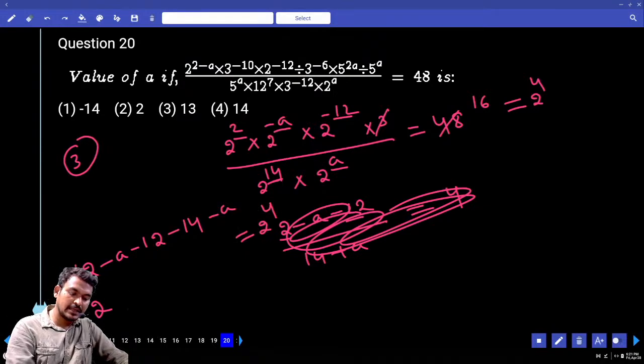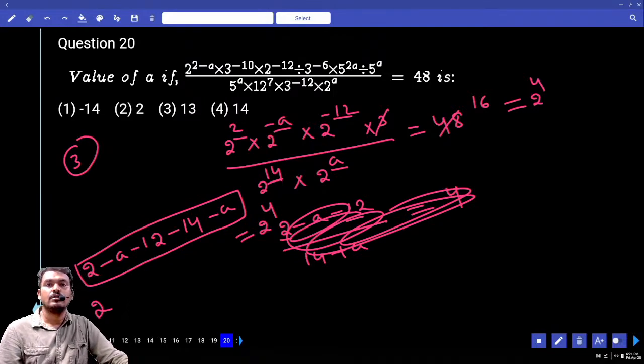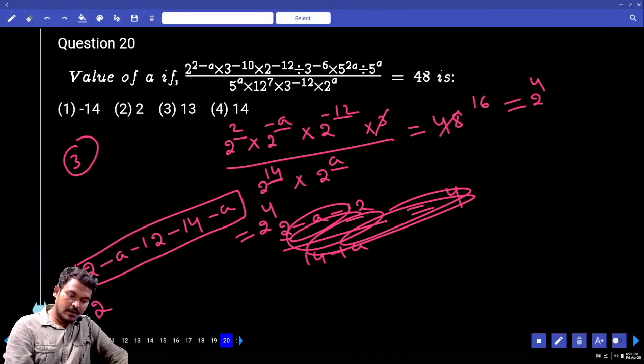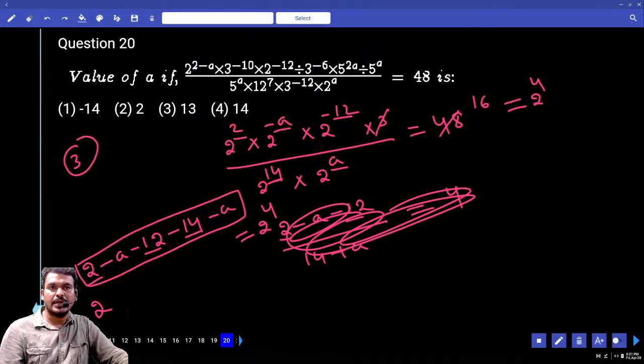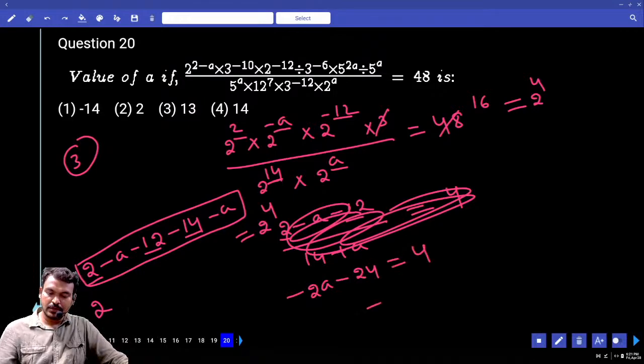Then 2 minus a minus 12 minus 14 minus a is equal to how much? 4, or not? Minus 12 minus 14 is minus 26, plus 2 means minus 24, or not? Minus 2a minus 24 equal to how much? 4, or not? Then minus 2a equal to how much? 28. Then a equal to how much? Minus 14 or plus 14?